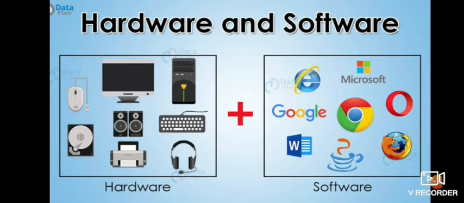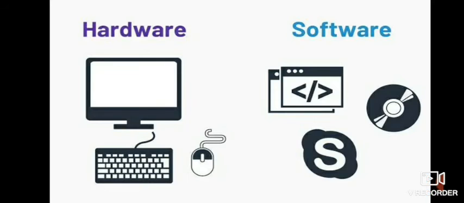In easy language, if you do not have any software in your computer system, the hardware will not work. There is no MS Paint, there is no operating system, your computer will not even start. So you need software so that your hardware will work. And in the same way, if there is software in your computer and there is no hardware, your computer will not work properly. Your MS Paint will not draw, your MS Word will not create documents, your MS Excel will not calculate. Okay?